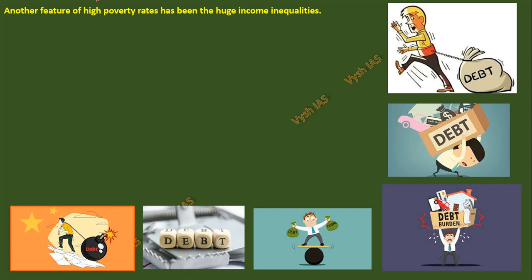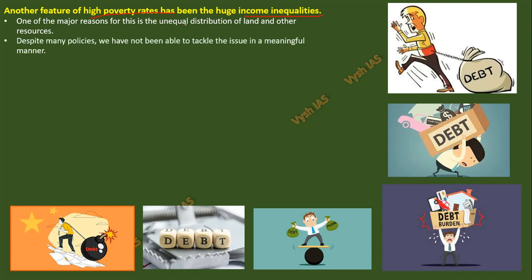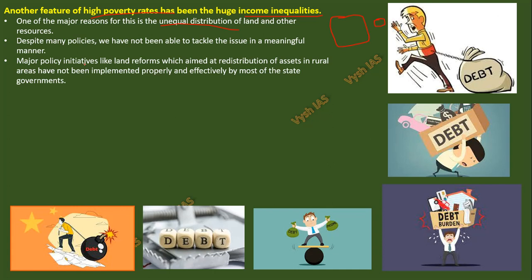Now, another feature of high poverty rate has been the huge income inequality. One of the major reasons is the unequal distribution of land and other resources. Land reforms, as I told, have not been very successful in India, though we have done a lot of things. Many people have big land, but some people have smaller land, and some will be landless also. So despite many policies, we have not been able to tackle the issue in a meaningful manner. Major policy initiatives like land reforms, which aimed at redistribution of assets in rural areas, have not been implemented properly and effectively by most of the state governments. So this is the reason. In most states, it's not happening.